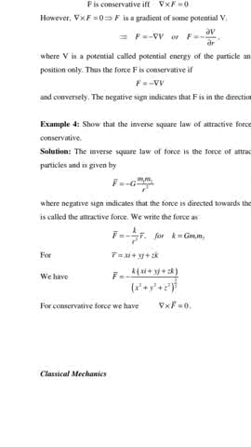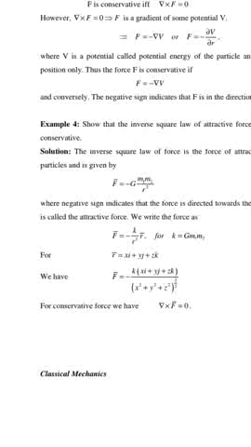We write the force as F bar is equal to minus k r bar divided by r square, where k is equal to G m1 m2 and r bar is equal to xi plus yj plus zk.